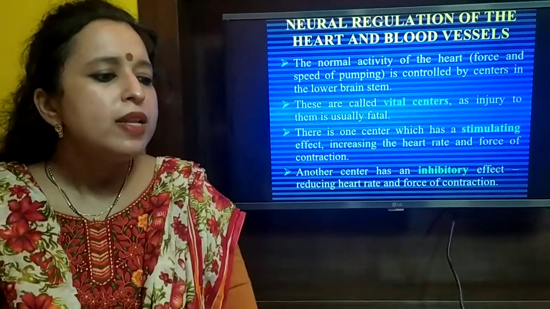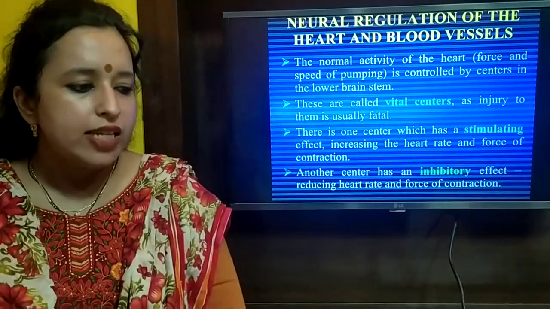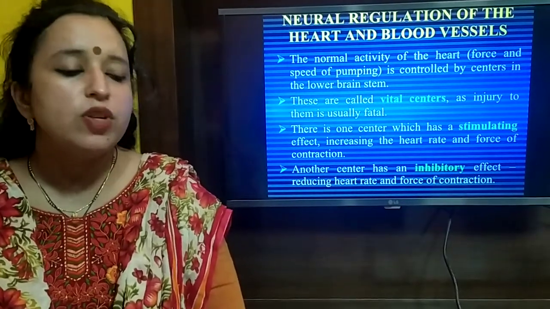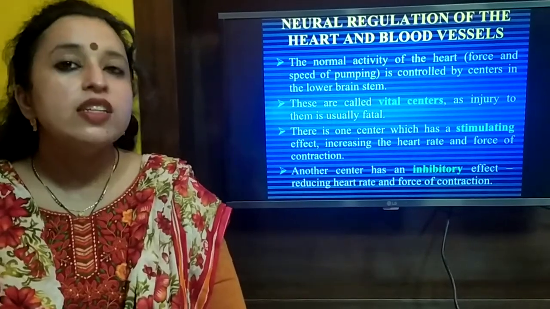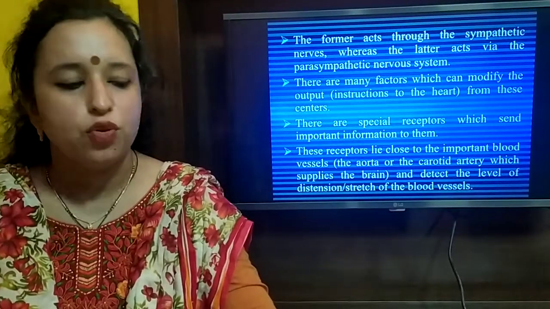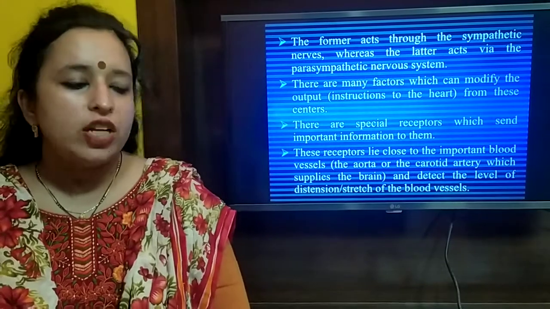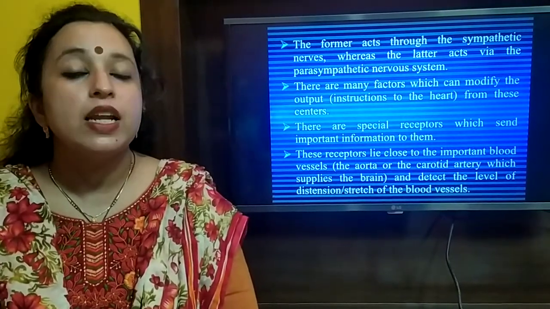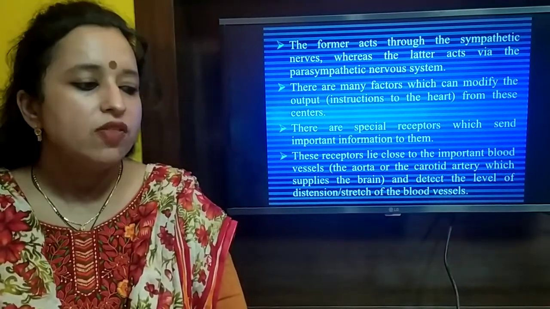Now, the normal activity of the heart is controlled by centers in the lower brain stem. These are known as the vital centers. There is one center which has a stimulating effect, increasing the heart rate and the force of contraction. Another center has an inhibitory effect, which reduces the heart rate and also the force of contraction. The former, which increases the force of contraction, acts through the sympathetic nerves, whereas the latter, which lowers the heart rate, acts via the parasympathetic nervous system.